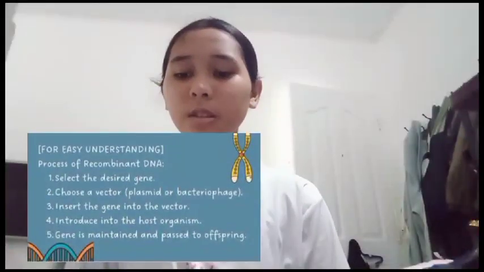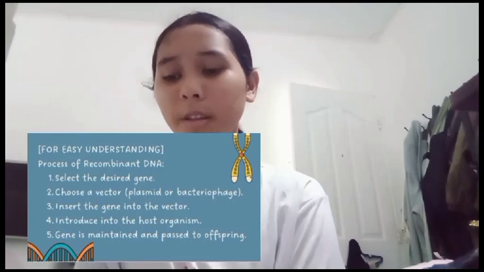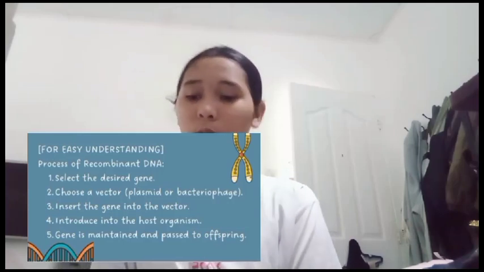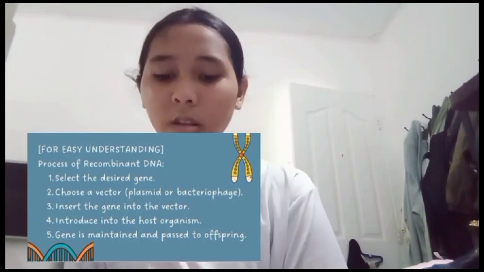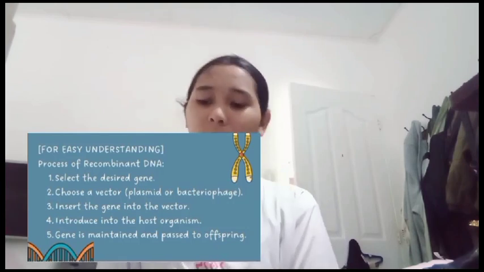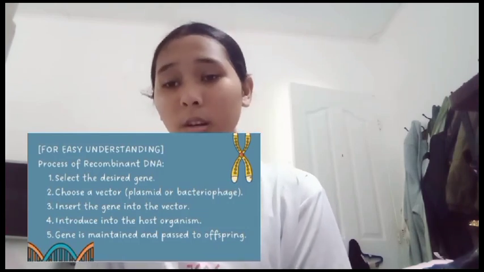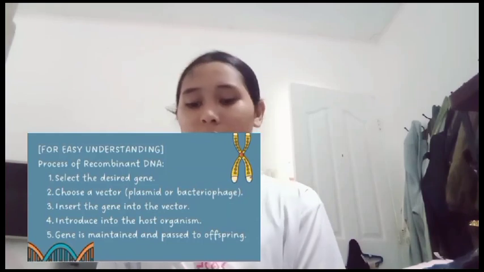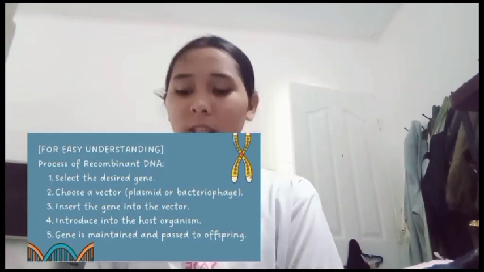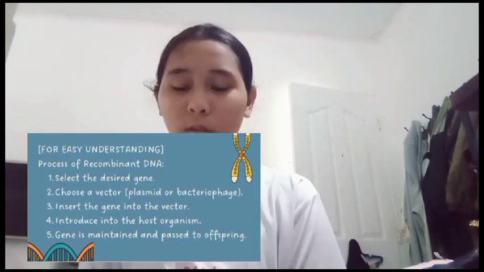For easy understanding of the process of recombinant DNA: 1. Select the desired genes. 2. Choose a vector, plasmid, or bacteriophage. 3. Insert the gene into the vector. 4. Introduce it into the host organism. 5. The genes are maintained and passed to offspring.